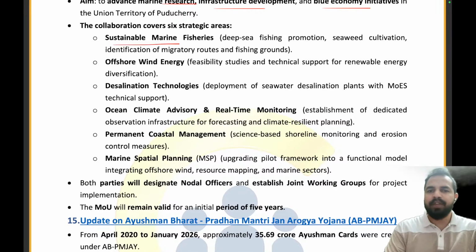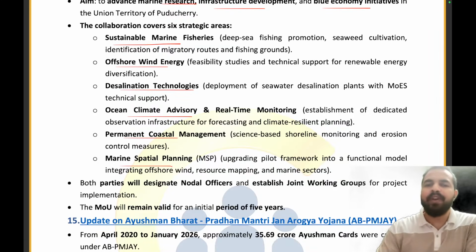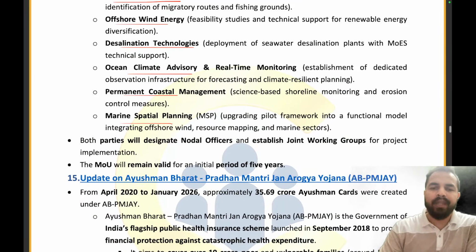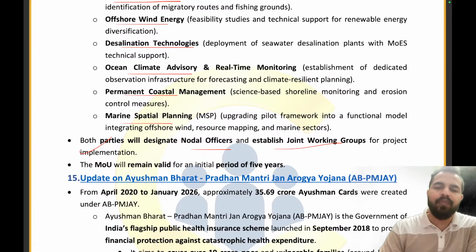One is sustainable marine fisheries, offshore wind energy, desalination technologies, ocean climate advisory, permanent coastal management, marine spatial planning. So these all are the different areas on which the two entities will be working together, and they will be designating nodal officers and establishing joint working groups. So project implementation के लिए they will be designating nodal officers and establishing joint working groups for project implementation. And this MOU will be valid for a period of 5 years.